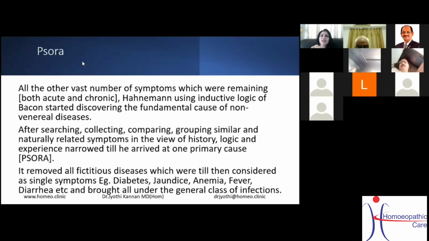After searching, collecting, comparing and grouping similar and naturally related symptoms, logic and experience narrowed down until he arrived at one primary cause, that is psora. Hahnemann has written about psora in aphorisms 80 and 81, and he has given details about it.